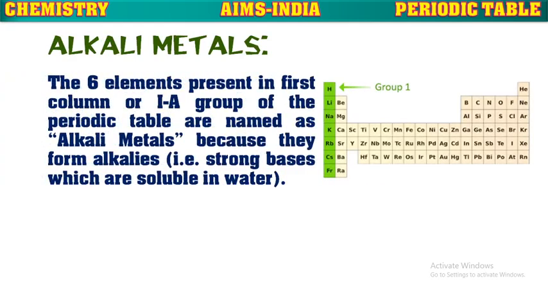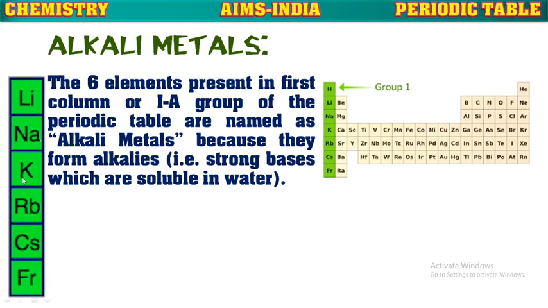The 6 elements present in the 1A group, or the first group of the modern periodic table, except hydrogen, are known as alkali metals because they form alkalis. Here the word alkalis means strong bases which are soluble in water. That means these elements, lithium, sodium, potassium, rubidium, cesium and francium, can form strong bases which are soluble in water, and hence these elements of the first A group are known as alkali metals.